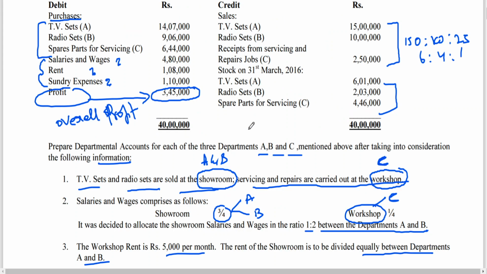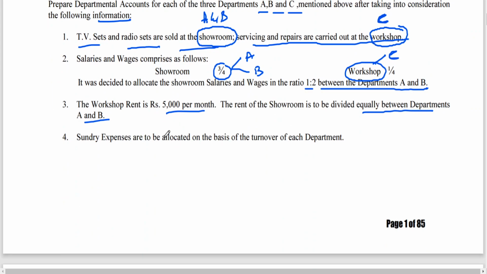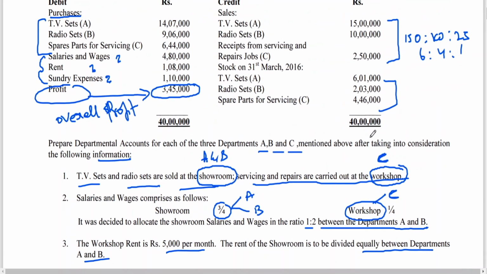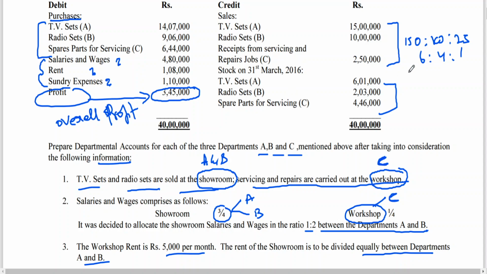Next, third point. Sundry expenses are to be allocated on the basis of turnover of each department. Sundry expenses 1,10,000 in the ratio of 6:4:1.